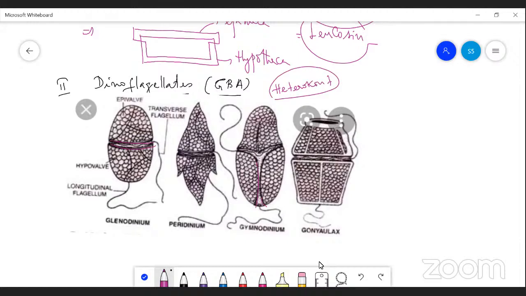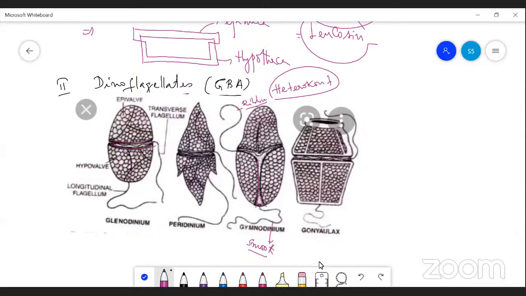The flagellum which arises from the transverse groove looks like a ribbon-like structure. The one which lies in the longitudinal groove is a smooth one. So due to the presence of these two different flagella, they are called heterokont.